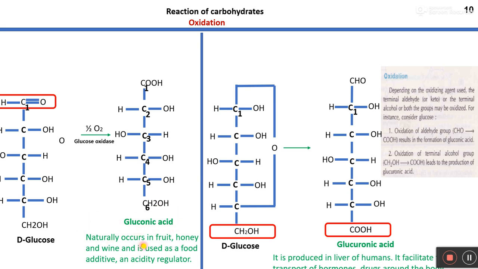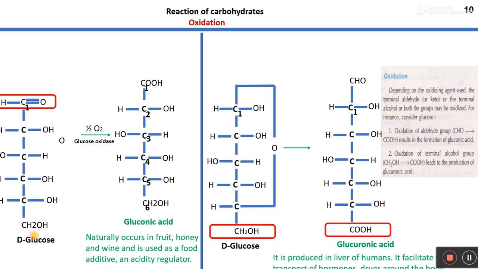Gluconic acid generally occurs in fruits, honey and wine, and is used as a food additive, known as an acidity regulator, right?